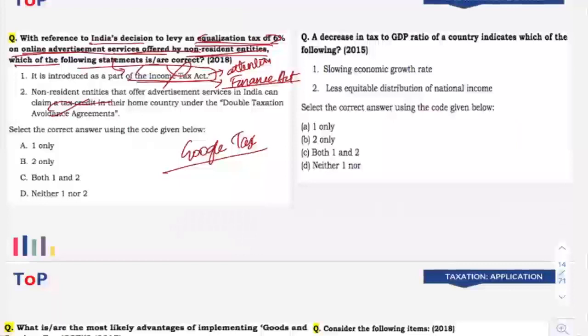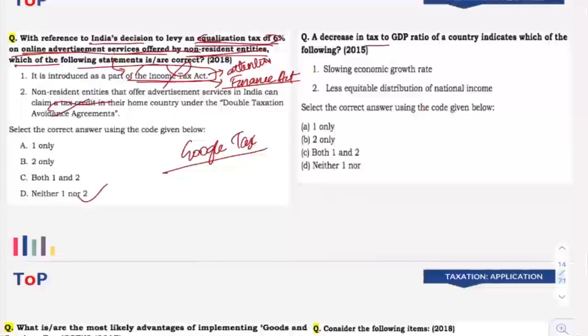The tax which is paid on advertisement services will never become part of income tax. Income tax is a direct tax. This is an indirect tax. So how will it be a part of Income Tax Act? That logic can also be used. So your answer is neither one nor two.